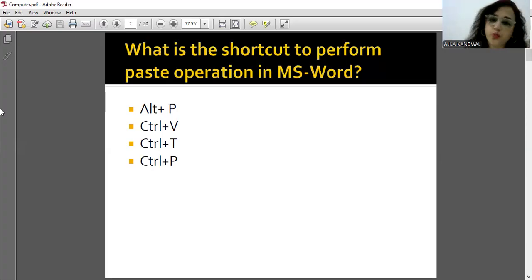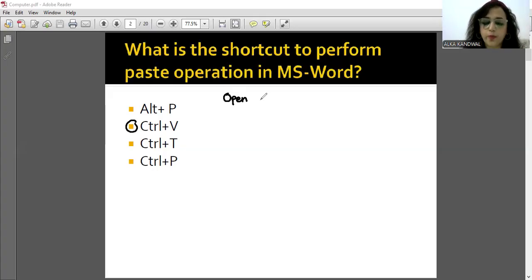What is the shortcut to perform the paste operation? Just write it down. The answer to this question is, for paste, what do we do? I hope most of you know. The answer is Control V. So Control V is for the paste operation. You can write a list of important operations and their shortcuts.